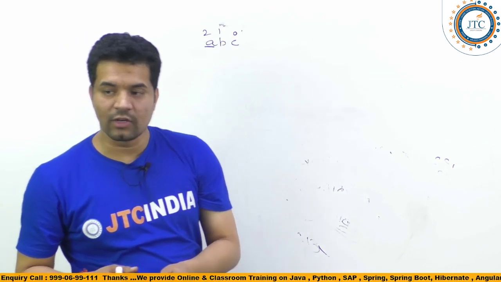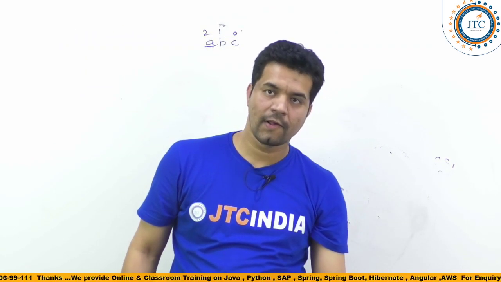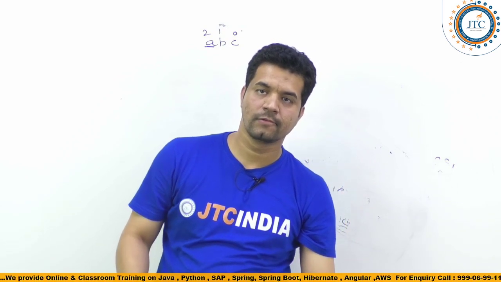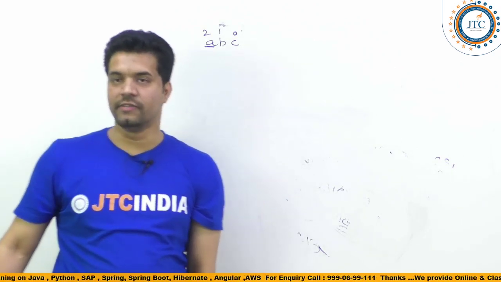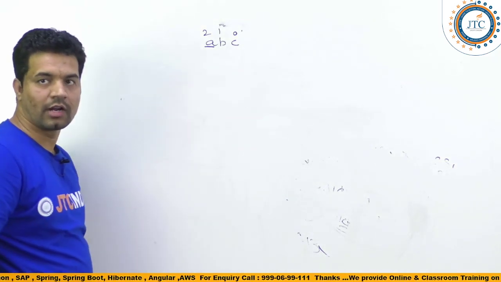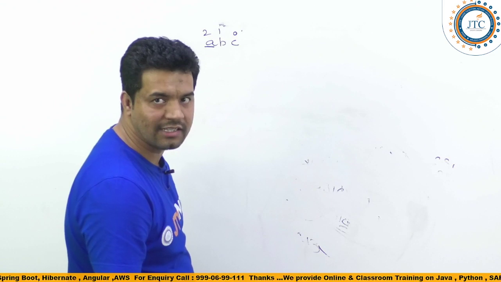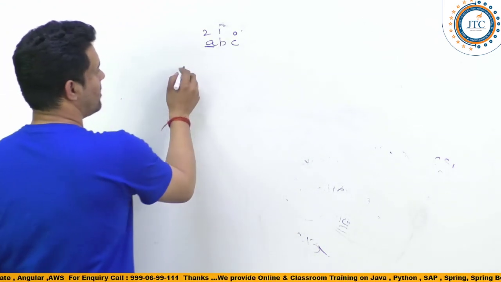What is the ASCII value of small a? I think 97 only is the ASCII value of that, right?